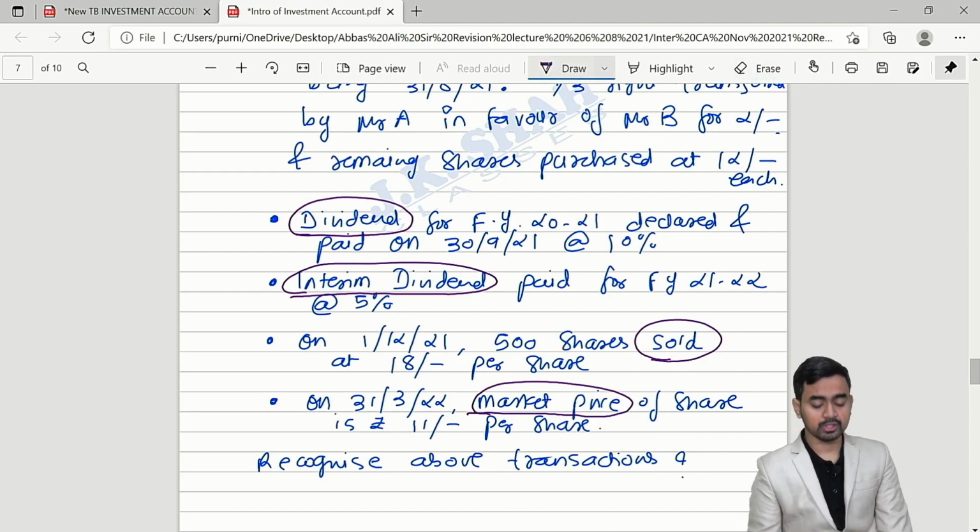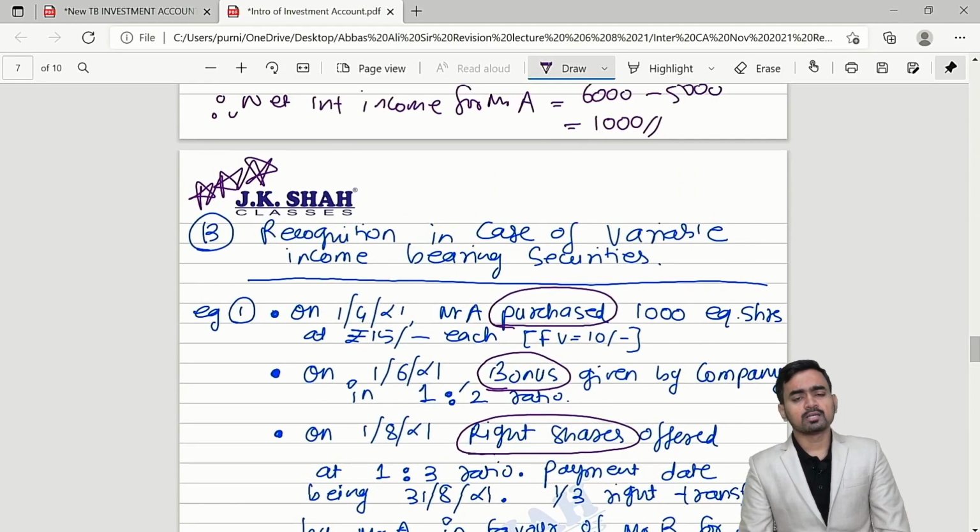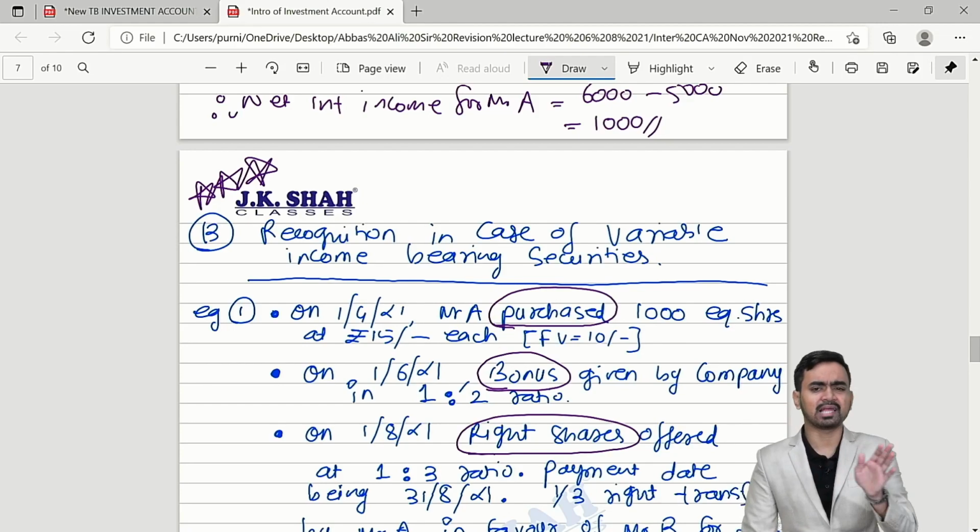So my dear students, here there is no concept like ex interest, cum interest, ex dividend, nothing like that. The simplicity is there.